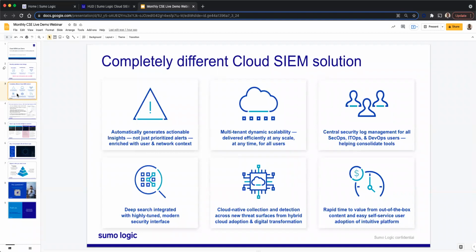We also automate the alert triage. So we are automating level 1 analysts, and we are helping you to avoid hiring more analysts. We provide cloud native scalability. You can send us whatever data you want, whenever you want, and in whatever quantity you want. We are a highly scalable cloud platform, and we absorb any peaks and valleys with respect to log ingestion. You can economically collect and analyze all of your data. You don't have to worry about the cost of sending all your data to a SaaS platform like Sumologic. We provide multiple options, including tiers, which provide you choice and flexibility, which drives cost savings at the end of the day and avoids surprise overhead charges for you.